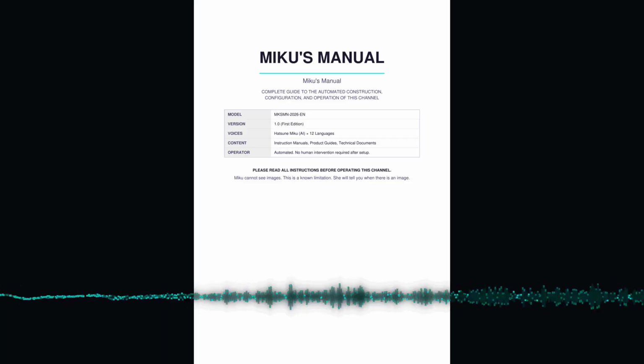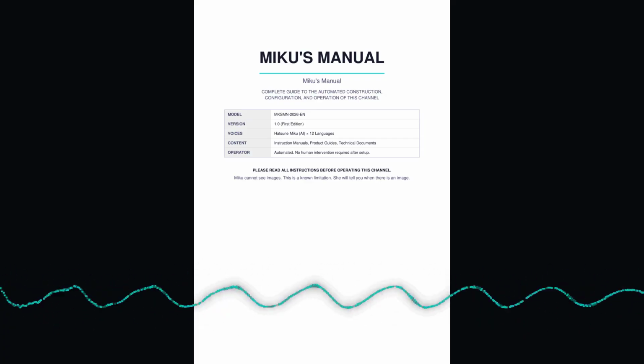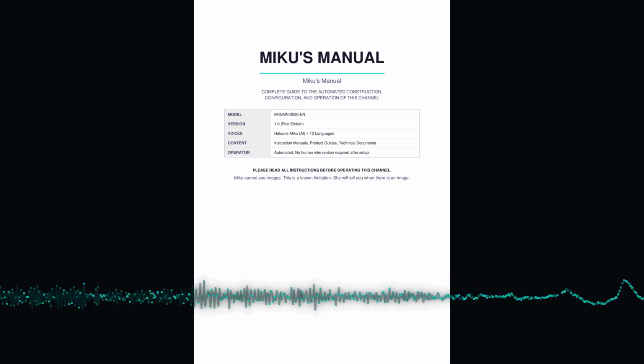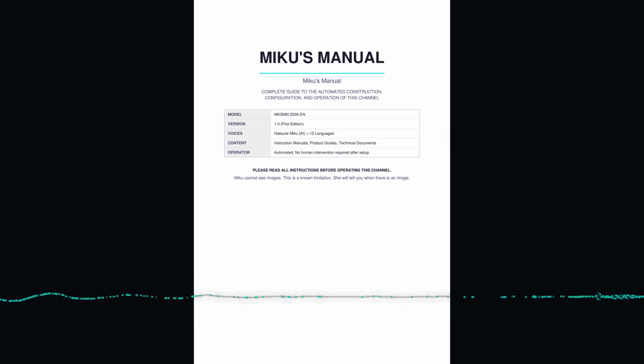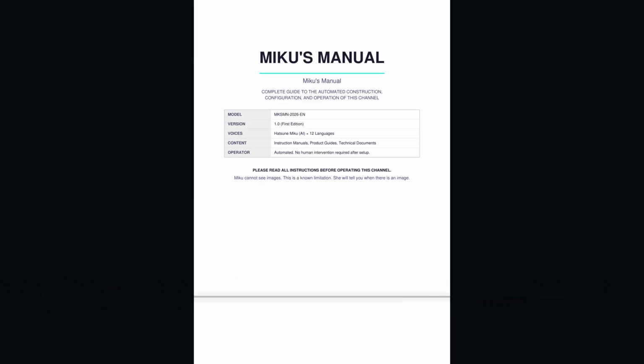1.1 Intended use. This channel is intended for general audiences. It is not intended for audiences seeking practical assembly guidance. Viewers requiring assistance with actual product assembly should consult the original manufacturer's documentation directly. Miku accepts no liability for incorrectly assembled furniture.